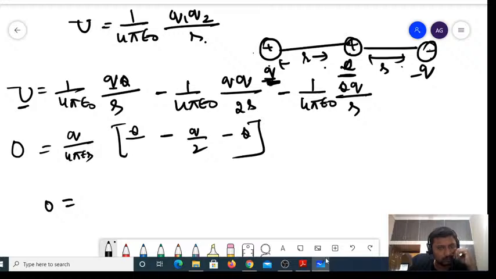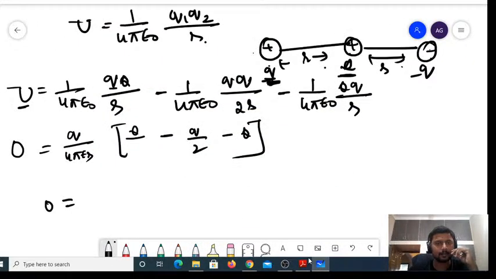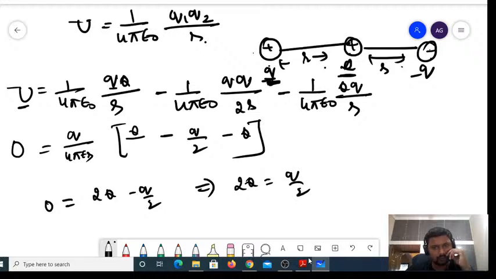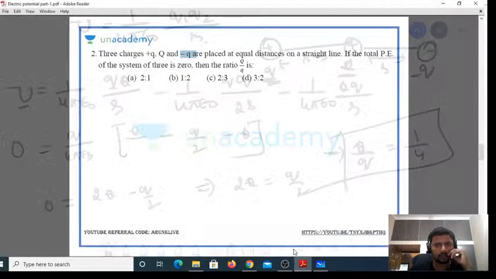So now it is 2Q minus q by 2, or simply 2Q is equal to q by 2. I need the ratio, so Q by q is equal to 1 divided by 4. Capital Q by small q is equal to 1 by 4.